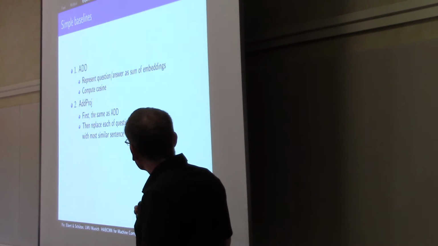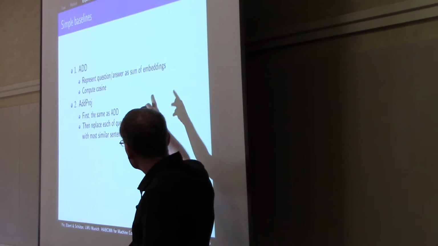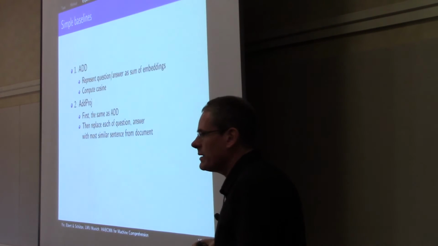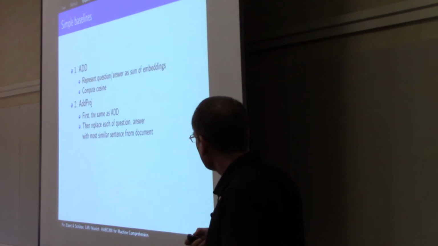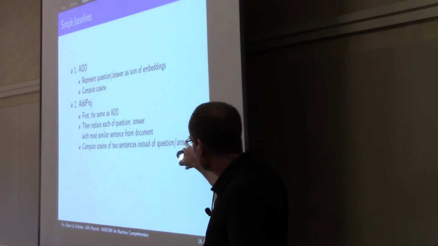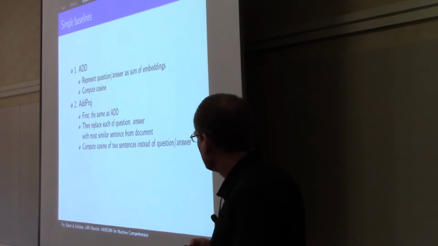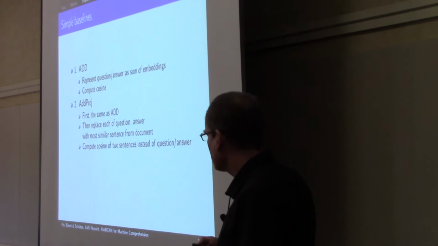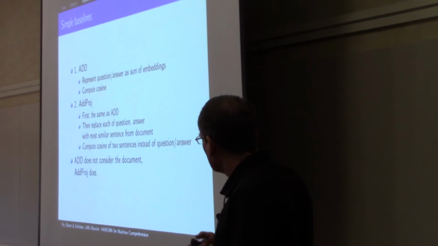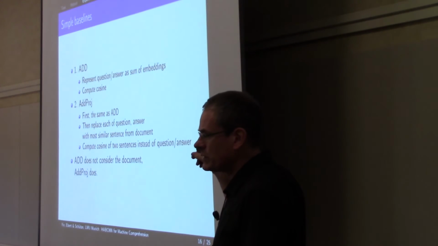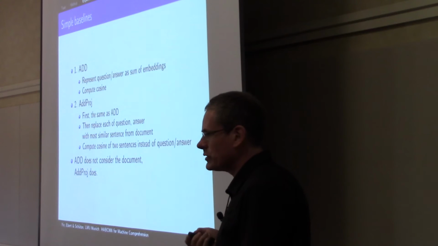I'm saying this here for question and answer, but it's actually the same for document and statement. And then we compute the cosine of the 2 sentences that we have selected that way. Notice that add does not consider the document, so it's a very simple baseline, but add proj does.